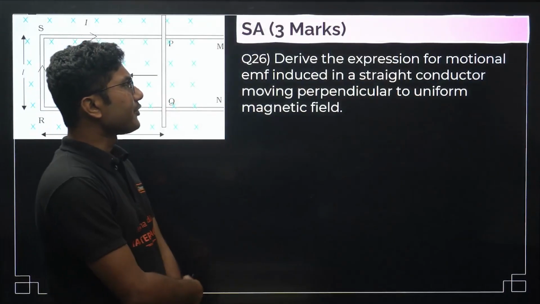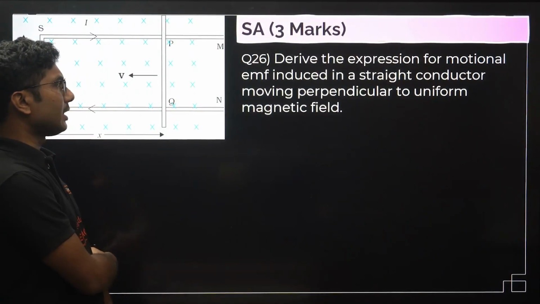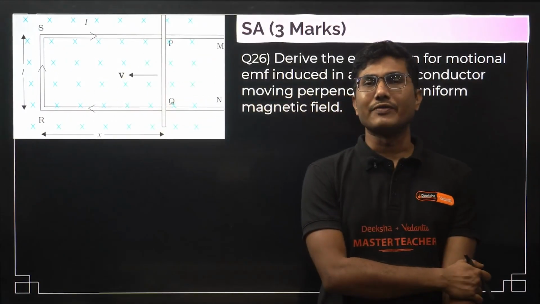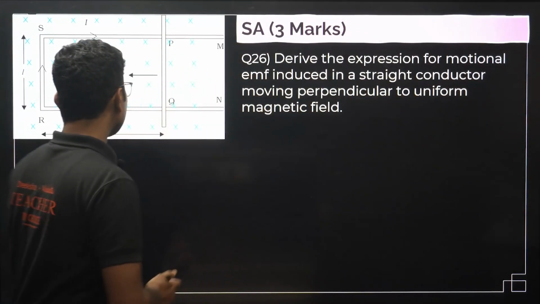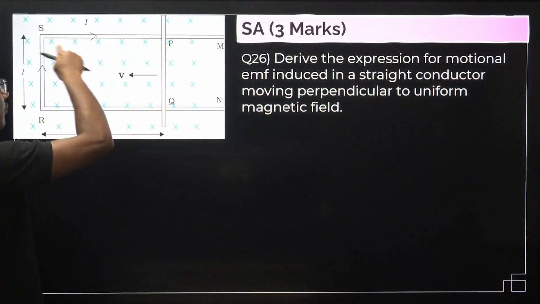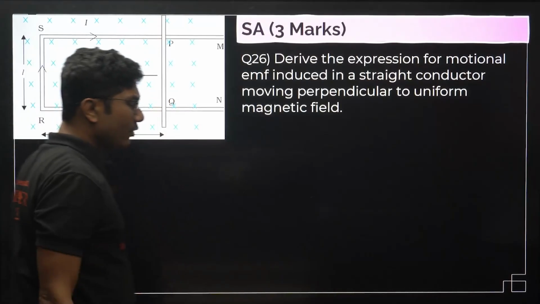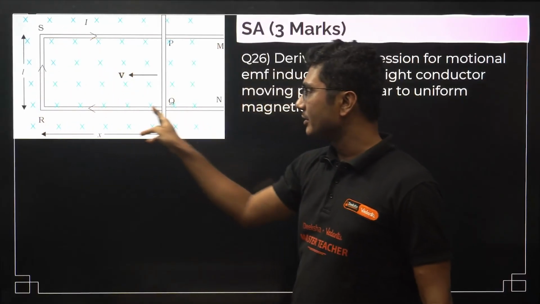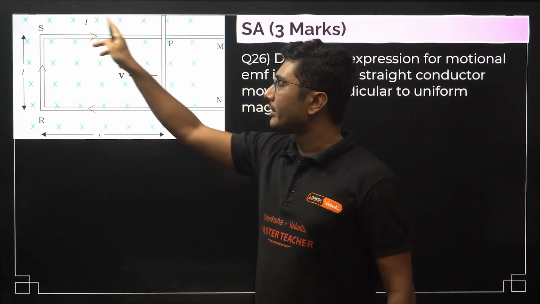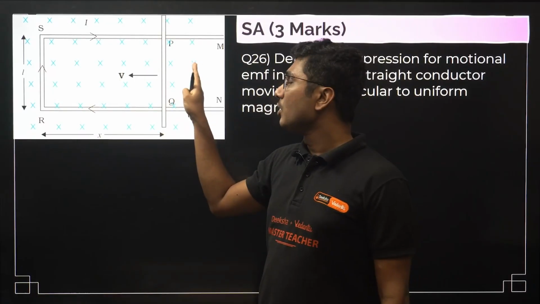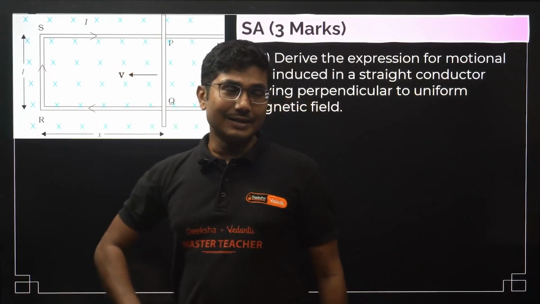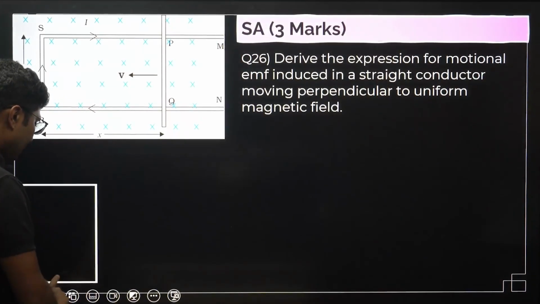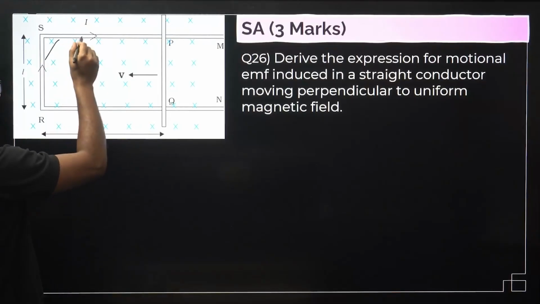Next, derive the expression for motional EMF induced in a straight conductor moving perpendicular to the uniform magnetic field. Now in this particular case we are going to derive the expression of BVL. For that, we have a frame over here and a rail which is moving along this track. You can consider this to be a track line. The track line is closed and this is like a train which is moving with a velocity v. At this particular instant, the diagram is compulsory for this derivation, by the way.